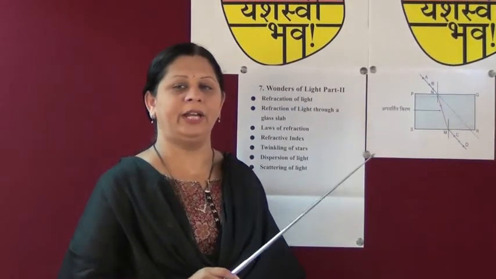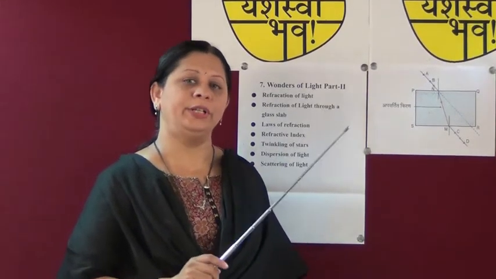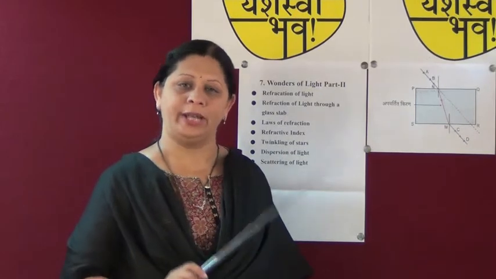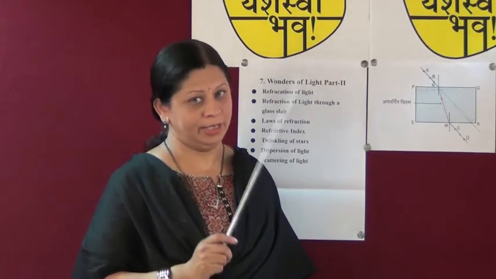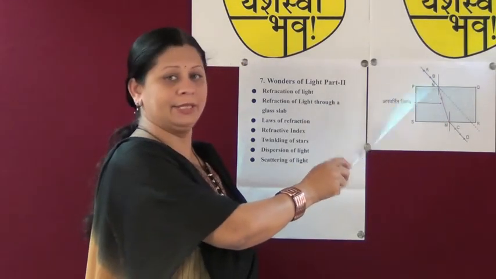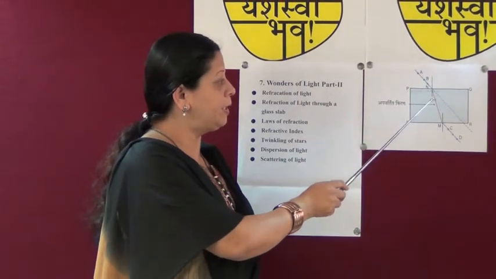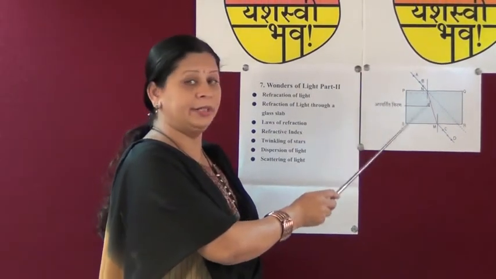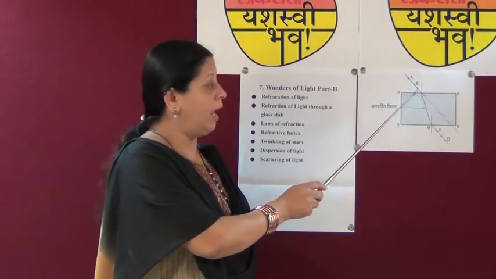Now how does the refraction take place? First I told you that refraction happens two times. Now what are changes? What you can observe here? See, a light ray enters from air to glass. A refracted ray bends towards the normal when it enters glass. Have you seen the change?